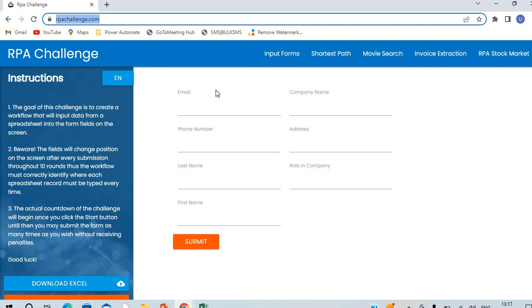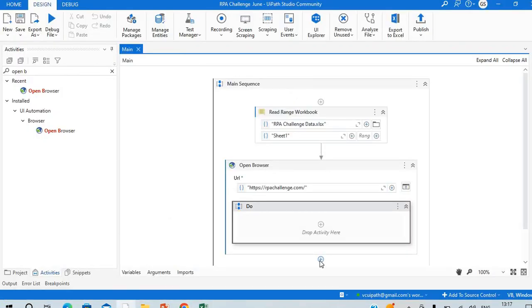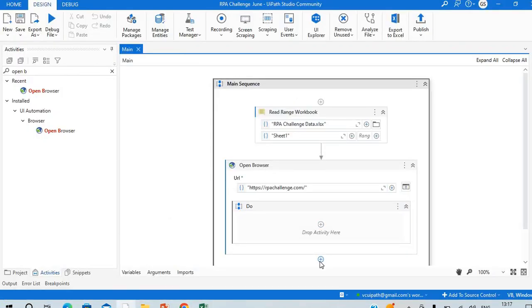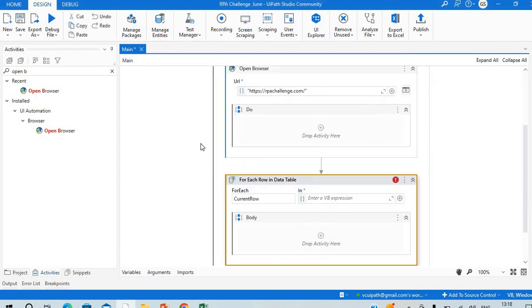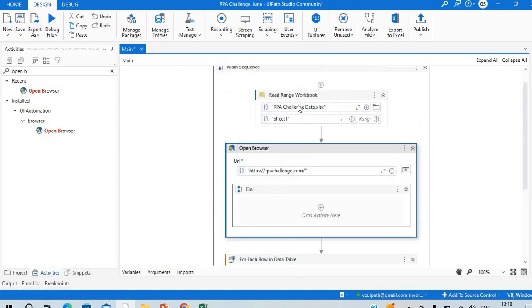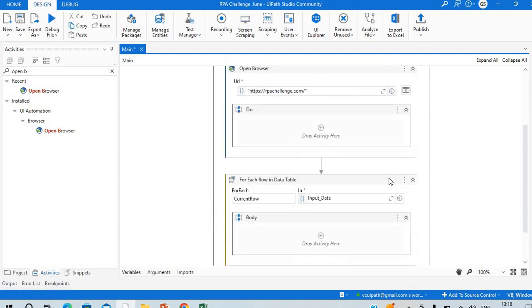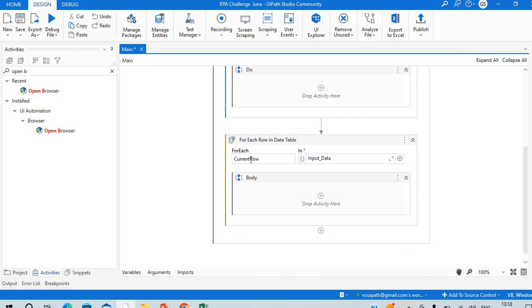So if you want to perform this task repetitively, we have to use the loop, right? So I will use a for each loop here. Just click on this plus button, type the for each row in a data table. Then here we have to provide the input data table, so we can use this input data, the variable which we have created during the read range. And here I can mention the current row.